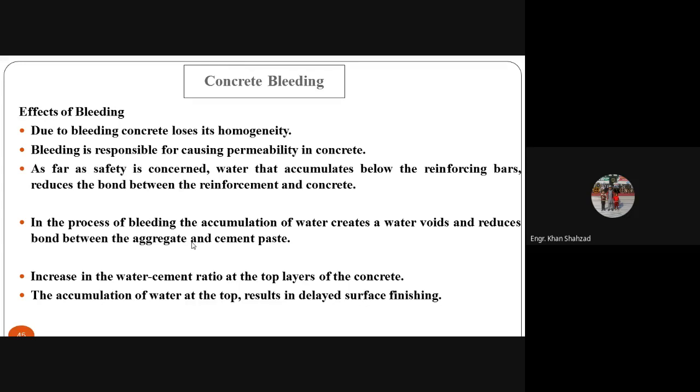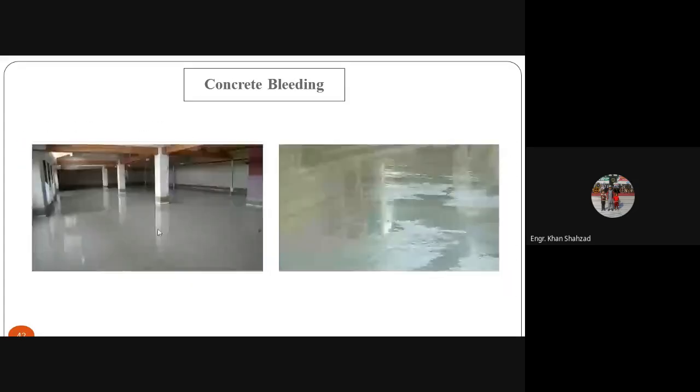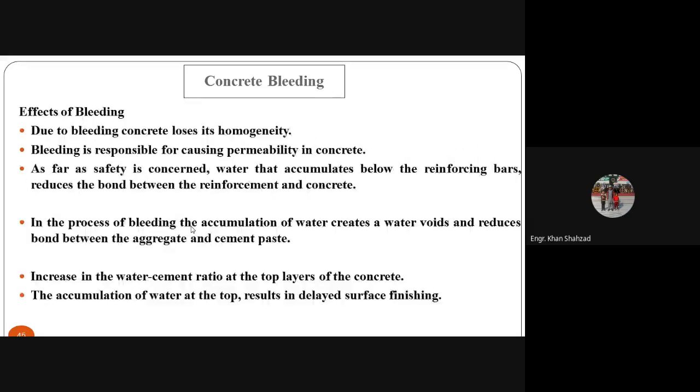Increase in the water cement ratio at the top layers of the concrete. As the water comes to the top surface, the water cement ratio here has been enhanced in this layer as compared to the bottom layers of the concrete. The accumulation of water at the top results in delayed surface finishing. As you have seen in these slides, the water is standing on the top of the concrete. So how can you finish it? You can't finish it until this water has evaporated or has been used by the concrete.